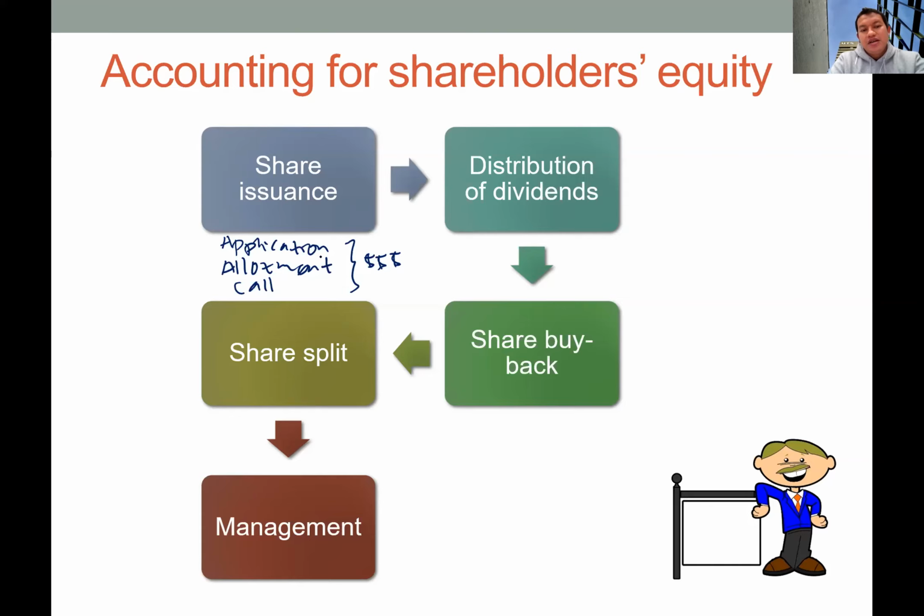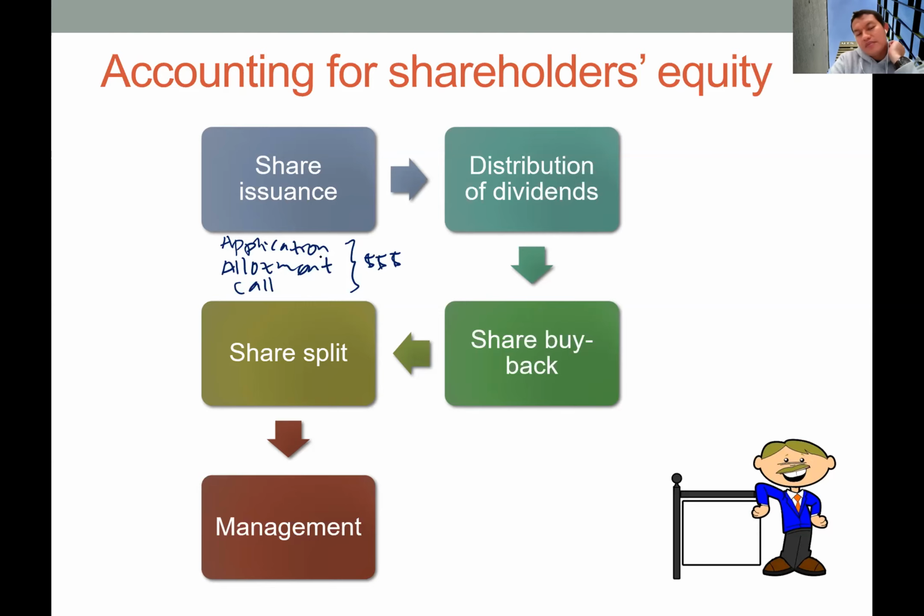And then we will record allotment, which is the allotment debit, and then the ordinary capital in the credit side, and then call debit and ordinary capital in the credit side. All of these are only temporary accounts. So by the end of the process, the balance will be 0 for all of these accounts, and we'll have the same balance whether we use the lump sum or direct sales or the installment sales method.